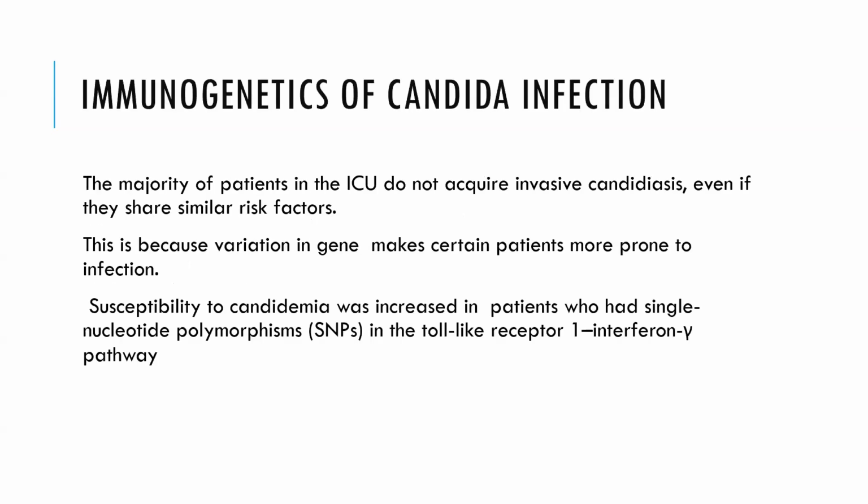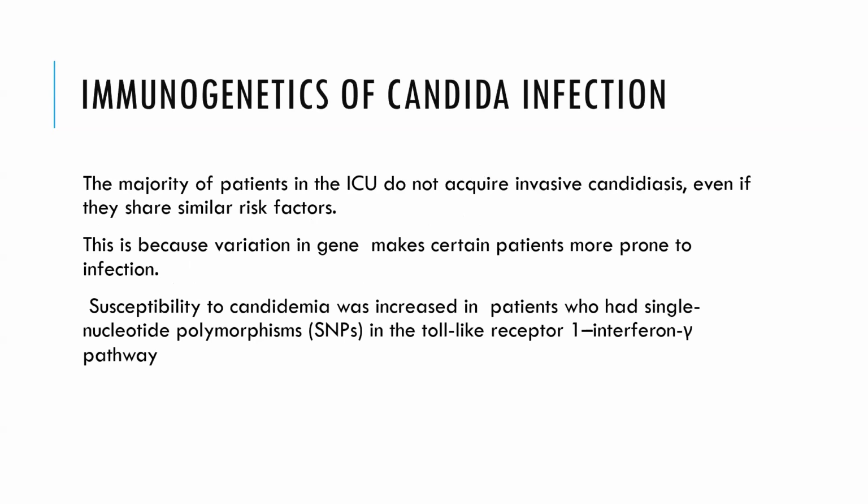Now, the immunogenetics of Candida infection. Why is it necessary to know about this immunogenetic part? Because the majority of patients in the ICU do not acquire invasive candidiasis even if they share similar risk factors. This is because variation in genes makes certain patients more prone to Candida infection.